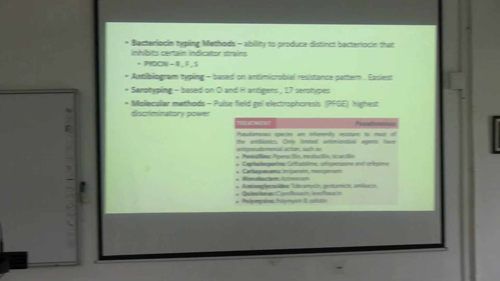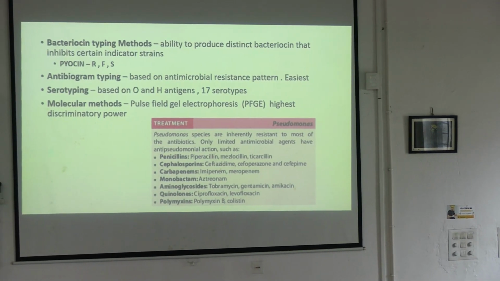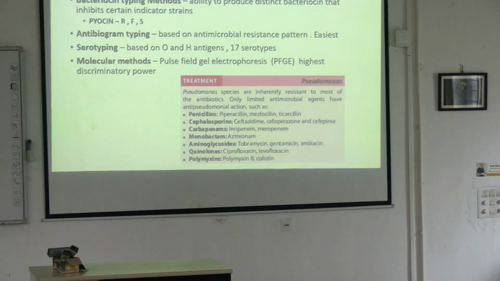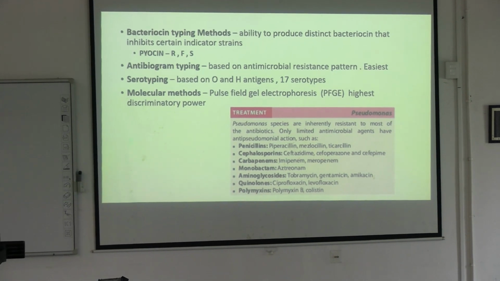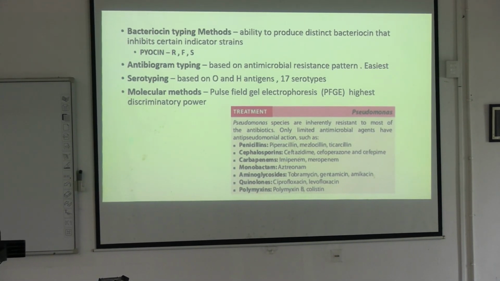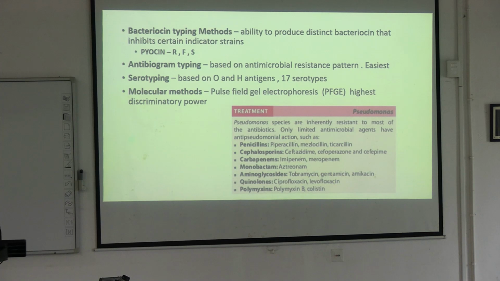Okay. Acha, for the molecular method, you have pulsed-field gel electrophoresis which can be used for molecular typing. Antibiotic choice depends on the antibiogram of the organism. So you don't have a single drug which is applicable for all, but nowadays we have a guideline called the IDSA guideline, Infectious Diseases Society guidelines.